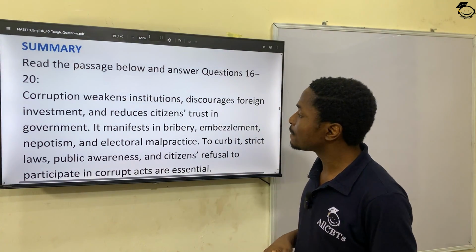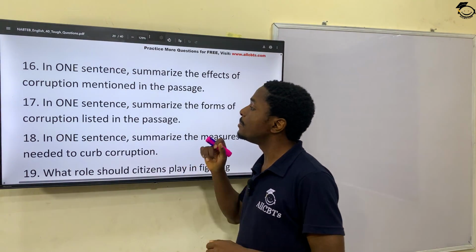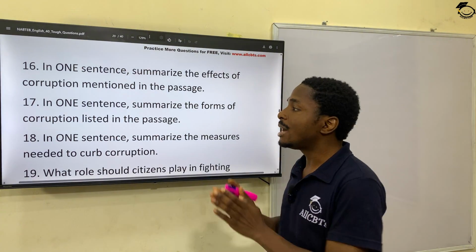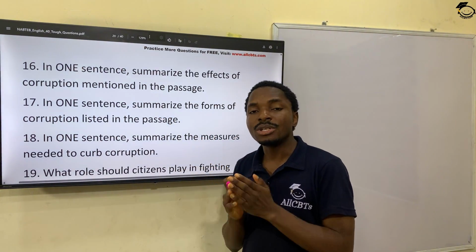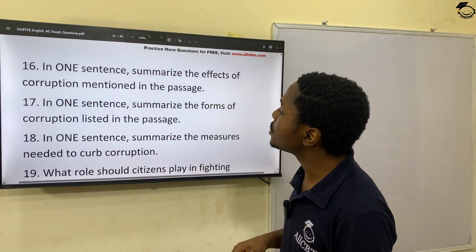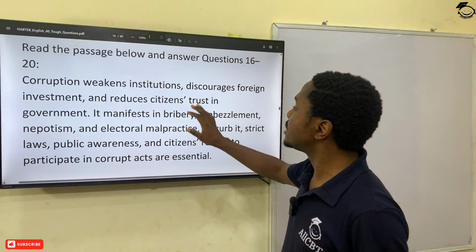Question 16. In one sentence, summarize the effects of corruption mentioned in the passage. In one sentence. So now we're going to do this. We don't have options here. So this one now you have to think and come up with the answer. So we're going to go back to the passage. Yes, in one sentence, summarize the effect of corruption. You can see it now.